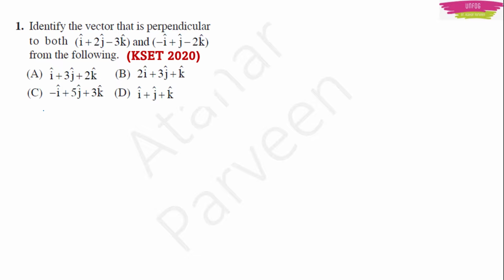Now, how do you solve this type of a sum? See, first you have to assume that this vector is vector A and this vector is vector B. Okay. So, two vectors, vector A and vector B, are given. That vector A is i cap plus 2j cap minus 3k cap and vector B is minus i cap plus j cap minus 2k cap.